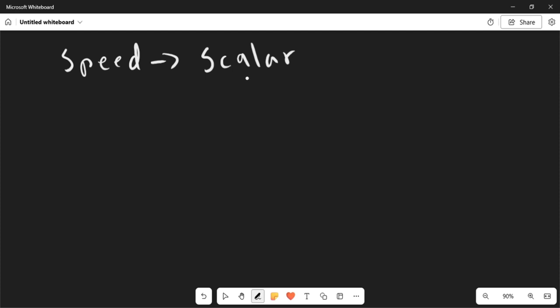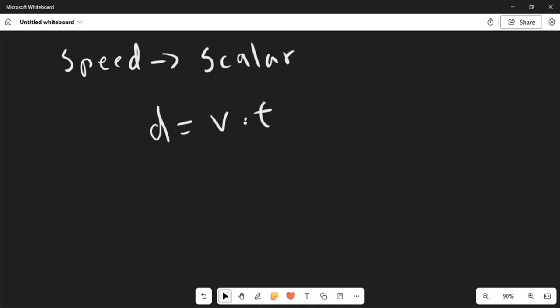So we're going to have this little equation here to find speed. Distance equals velocity or speed times time. This could also mean speed, it just depends what you're solving for.